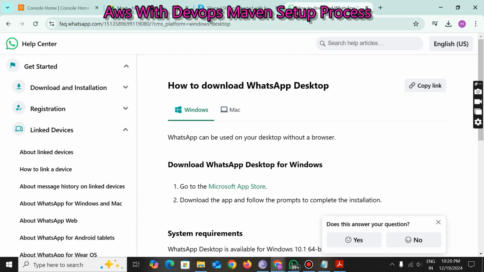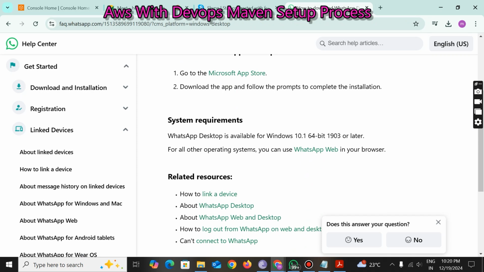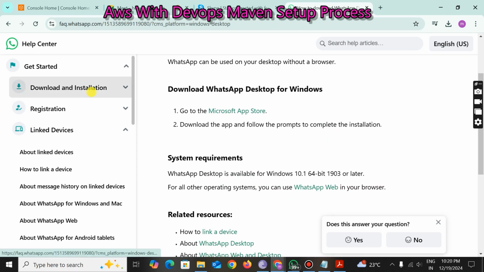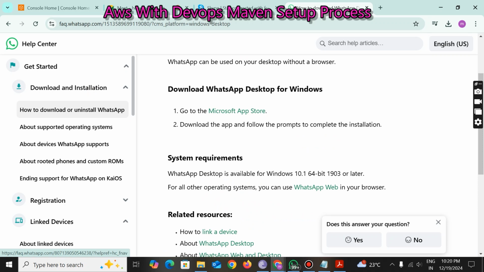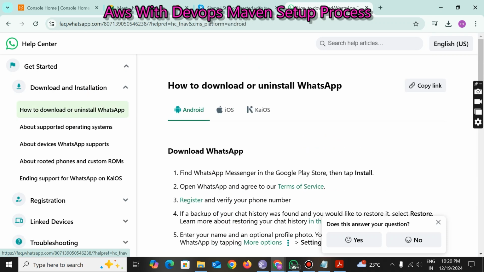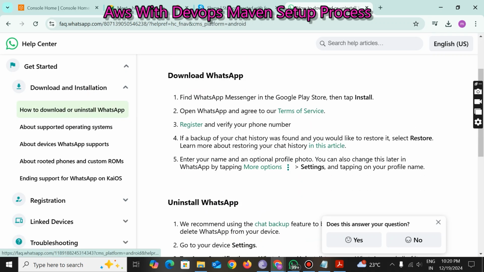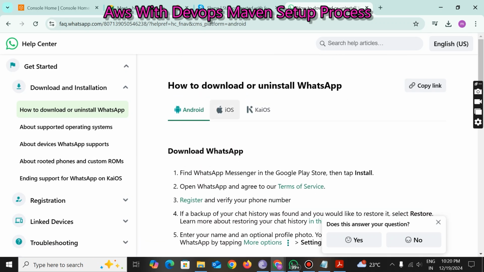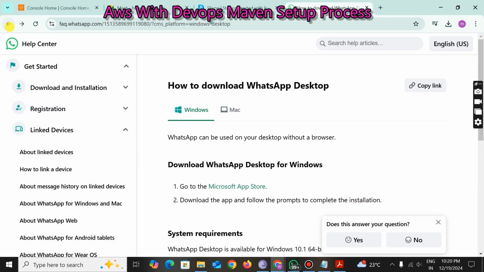Now, is the source code getting downloaded or what? If I click on download, where is the download button here? See here, download is there. To download or install, download WhatsApp. Okay. For Android, iOS. What about Windows 10?